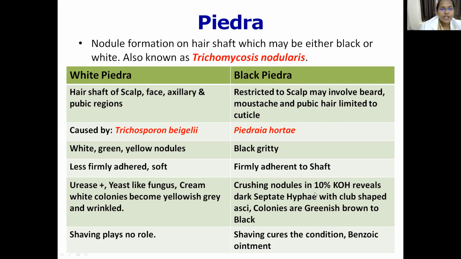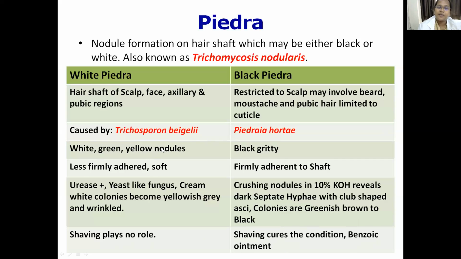Crushing the nodules in 10% KOH shows septate hyphae with club-shaped asci, and the colonies that are produced are greenish brown to black. Usually shaving cures the condition, and the application of benzoic acid ointment is also of significance. Whereas in white Piedra, you don't see shaving playing any role.